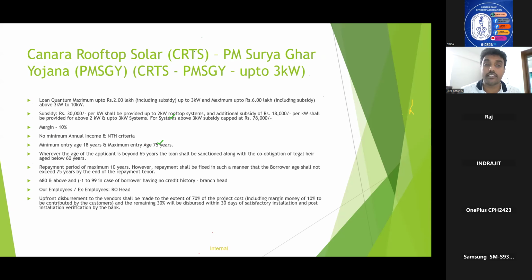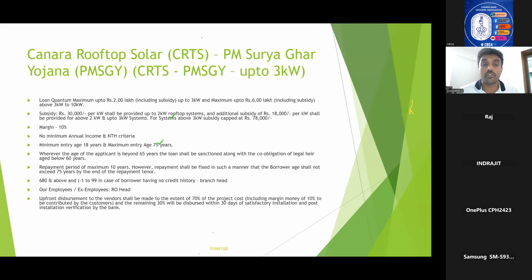Entry age is 18 years and maximum entry age is 75 years. Wherever the age of the applicant is beyond 65 years, loans shall be sanctioned along with the co-obligation of a legal heir aged below 60 years. Okay. Repayment period maximum 10 years.